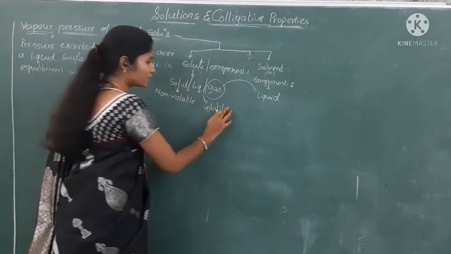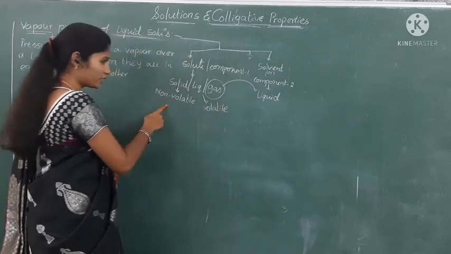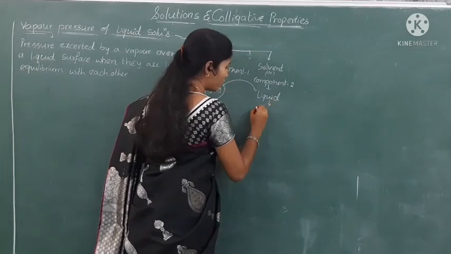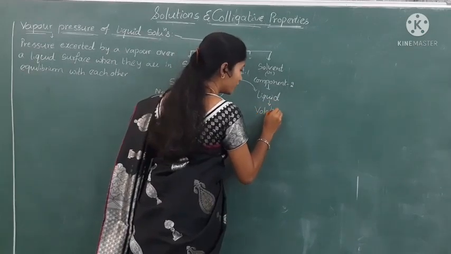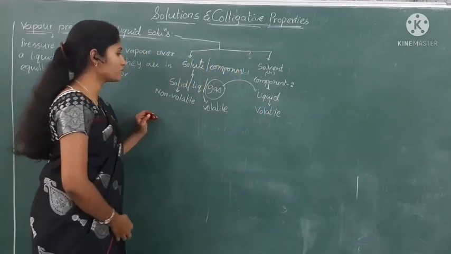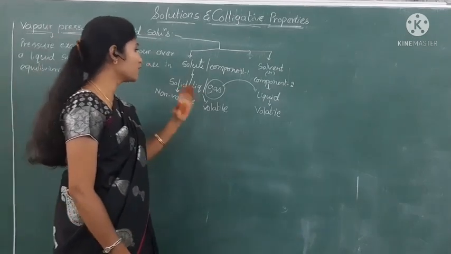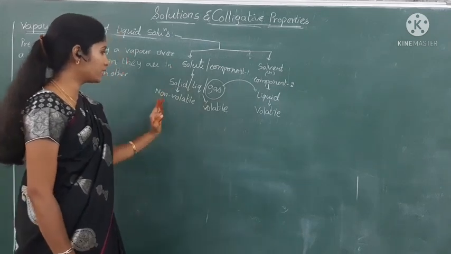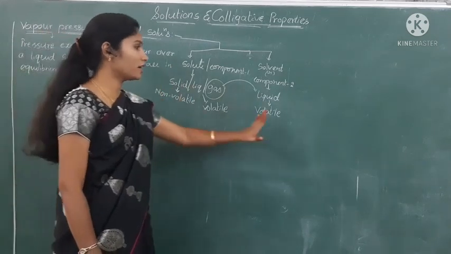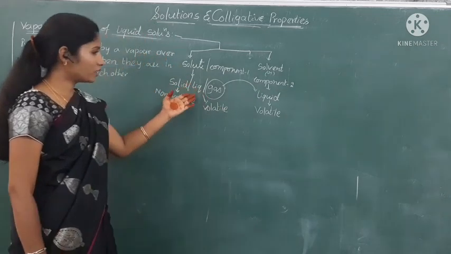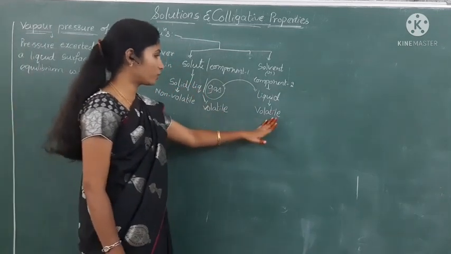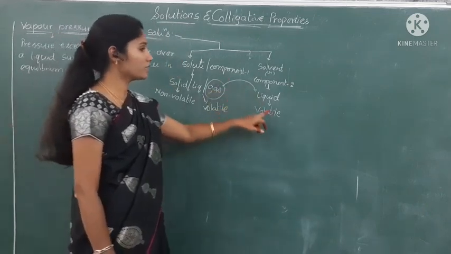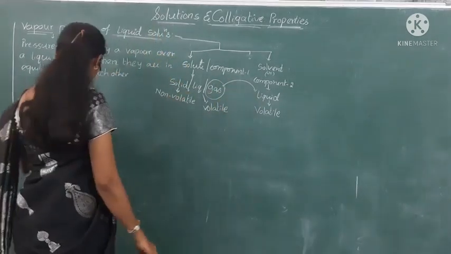That means here we have to select a solute which is non-volatile, and the solvent is always volatile in nature. So in today's class I am going to discuss two solutions: solid in liquid and liquid in liquid. In solid in liquid, I take the solid as non-volatile and the liquid as volatile. And in liquid in liquid, the solute's nature should be volatile and the solvent's nature is volatile.